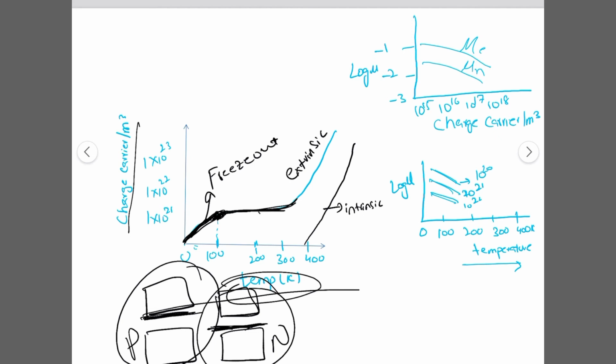But at a high temperature, this goes off, and the charge carrier concentration abruptly increases.